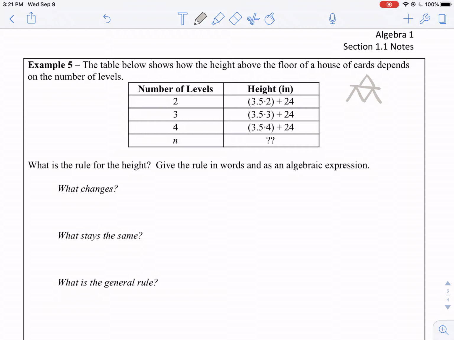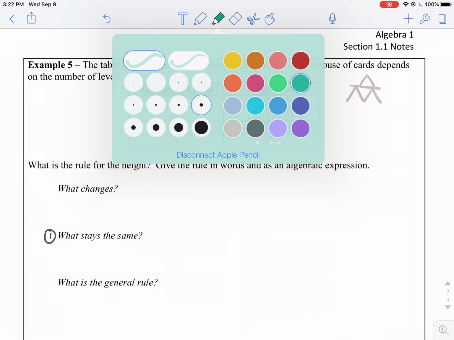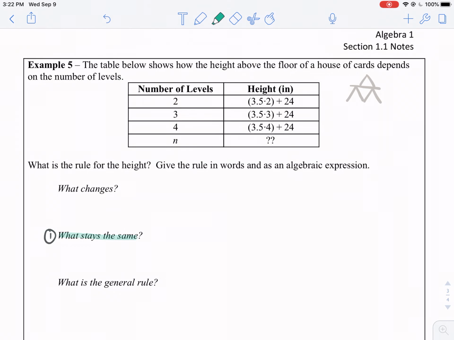So look at this chart and what do you see? First, let's switch these. What stays the same? What is constant here? Well, things that stay the same are this 3.5. This 3.5 is constant. Also, this plus 24 is the same all across the board as well.